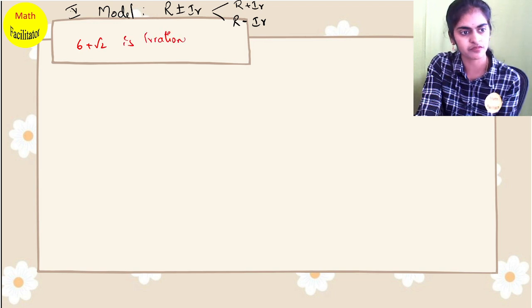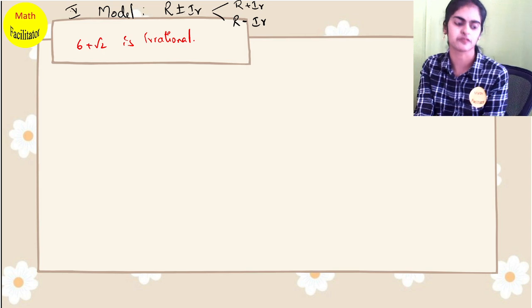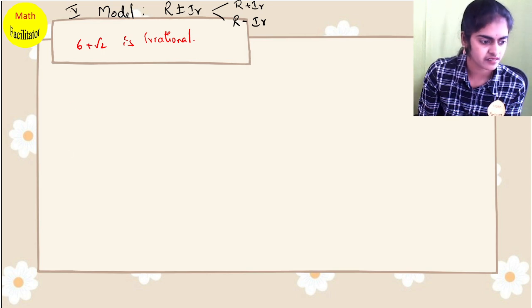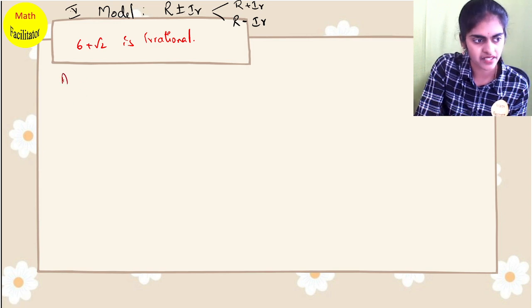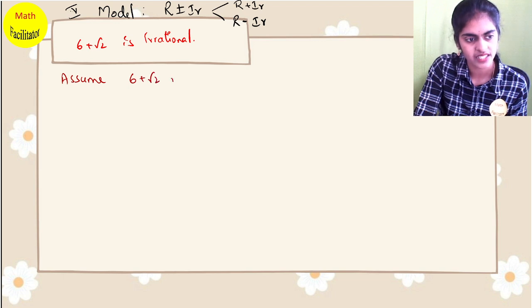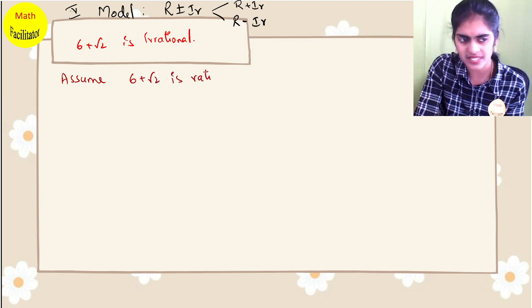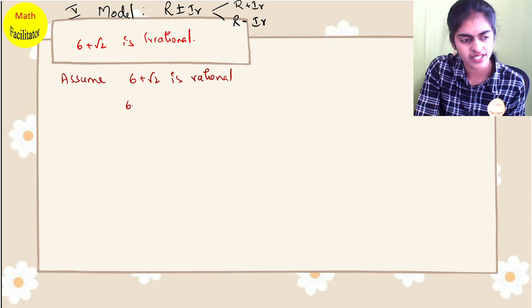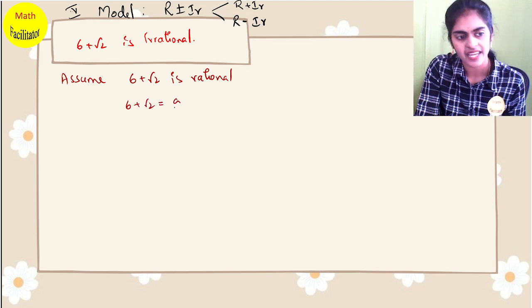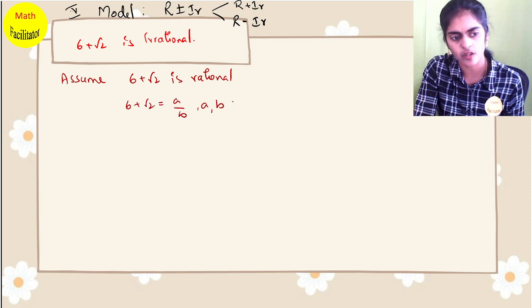Suppose I have to prove this question, how do I prove it? Very simple, see here, I will assume 6 plus root 2 is a rational number. The first step is the same for all the models. So 6 plus root 2 becomes a by b, where a, b belong to integers and b not equal to 0.